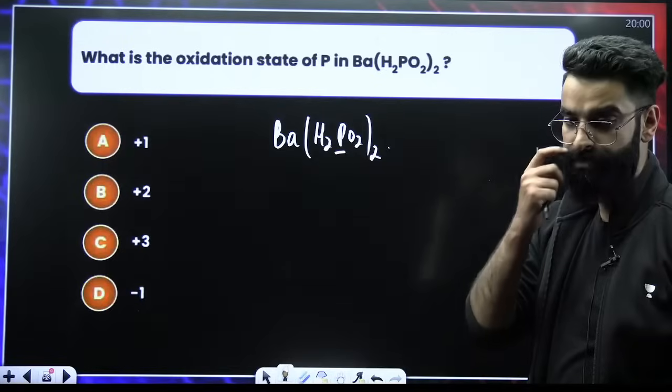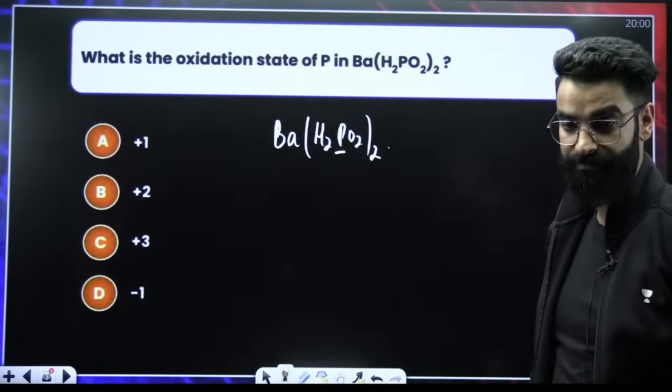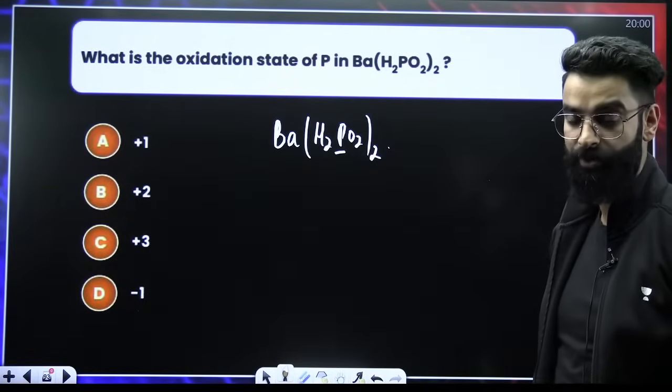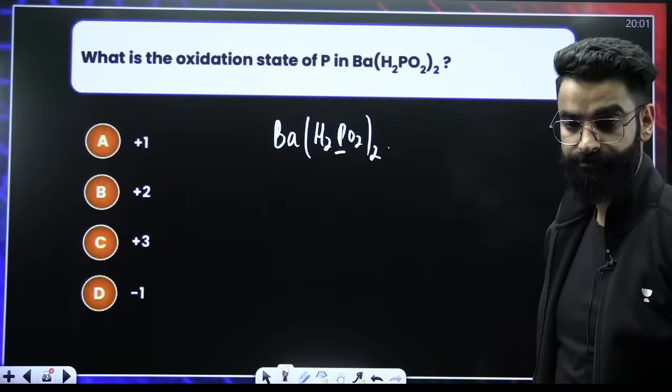Last day strategies will also come. First, try to attend this session with 100% honesty, because this is going to be super beneficial for all the students who will be writing the NEET 2024.